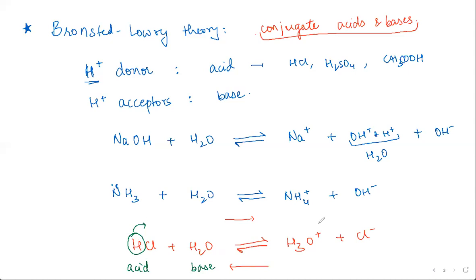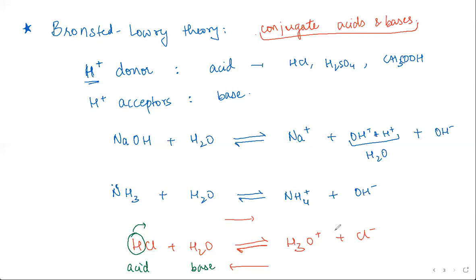Now, if you look at the reverse reaction, what is happening? The hydronium ion will donate a proton and Cl minus will accept it, making it the base and the hydronium ion the acid.